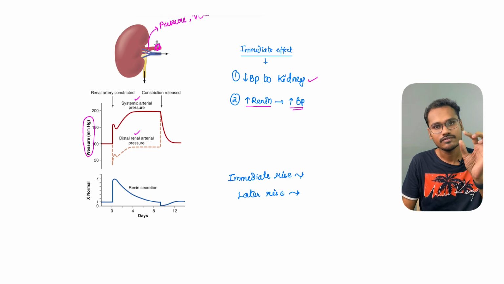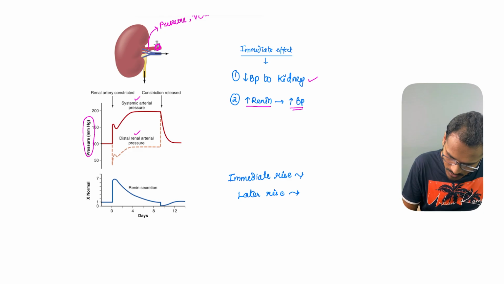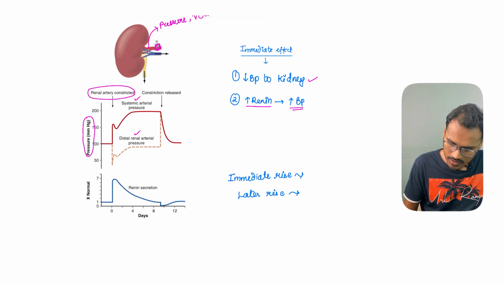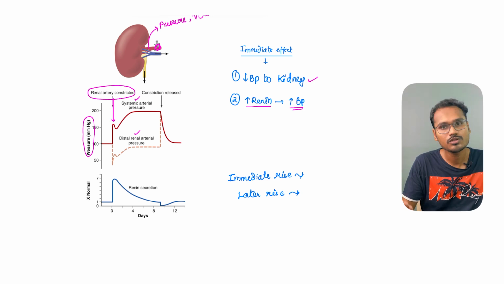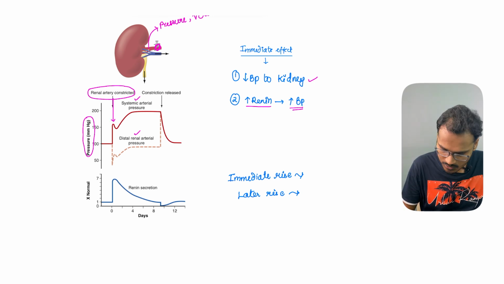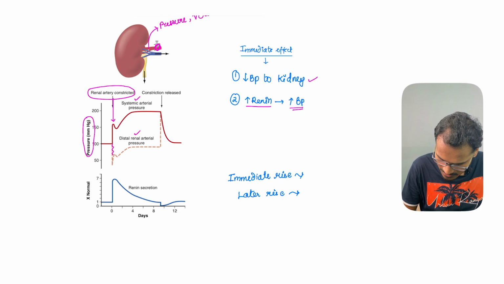After the constriction, what is the pressure? So now we are doing the renal artery constriction. So let's understand this graph. Whenever the renal artery is constricted at this point of time, what will happen to the pressure or the blood flow to the renal? That is going to fall down. So the dashed line is coming down.